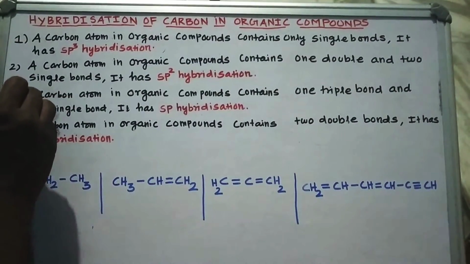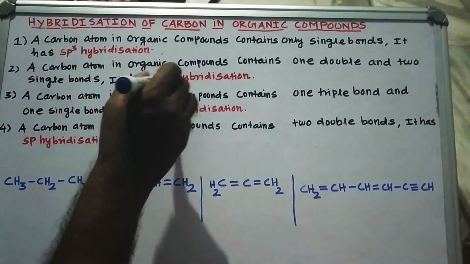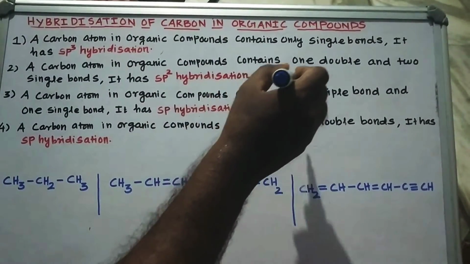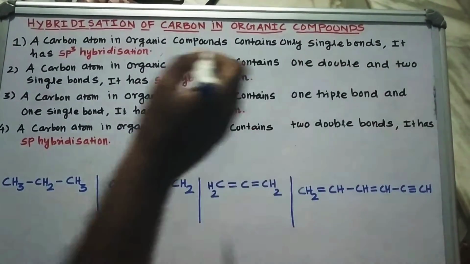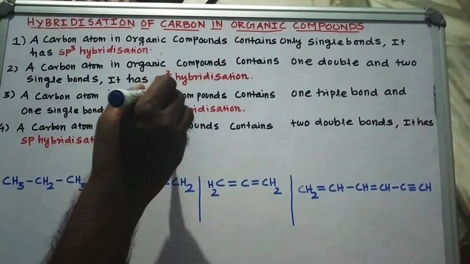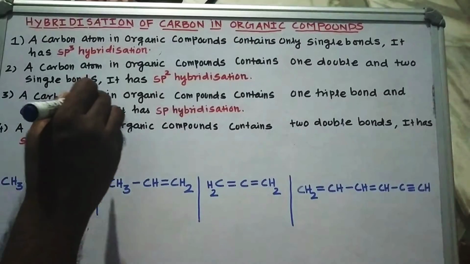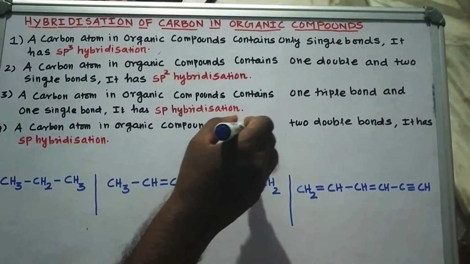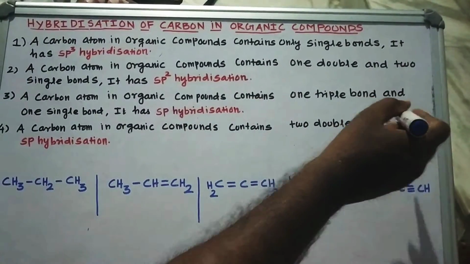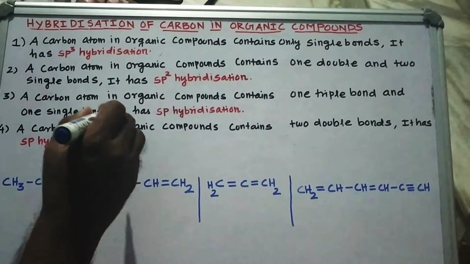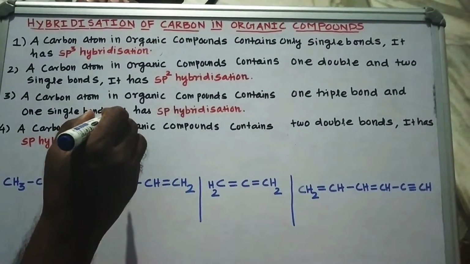Then rule number 3: a carbon atom in organic compounds that contains one triple bond and one single bond has sp hybridization. Rule number 4: a carbon atom in organic compounds that contains 2 double bonds has sp hybridization. Now we are going to see the examples.